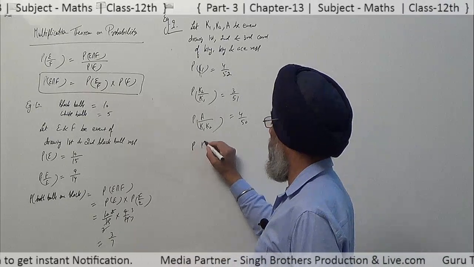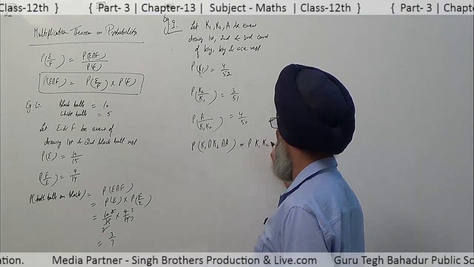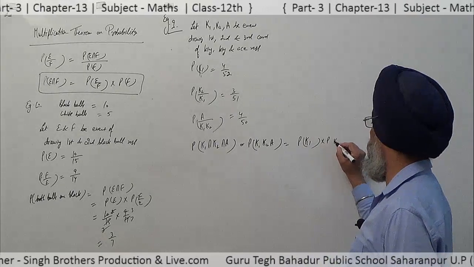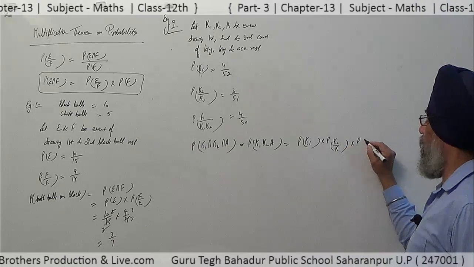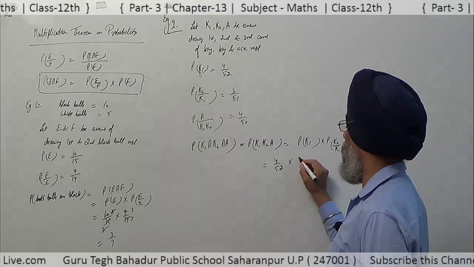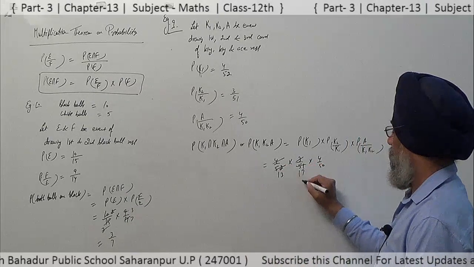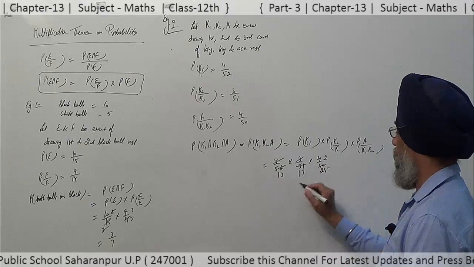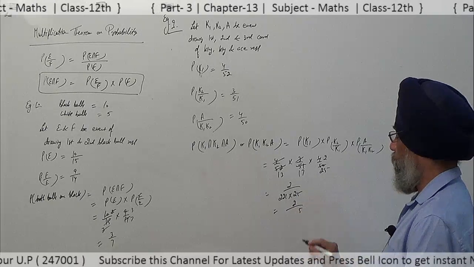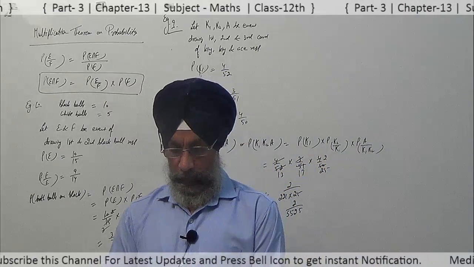So probability of K1 intersection K2 intersection A is given by probability of K1 into probability of K2 upon K1 into probability of A upon K1 K2, that is 4 upon 52 into 3 upon 51 into 4 upon 50, which simplifies to 2 upon 5525.